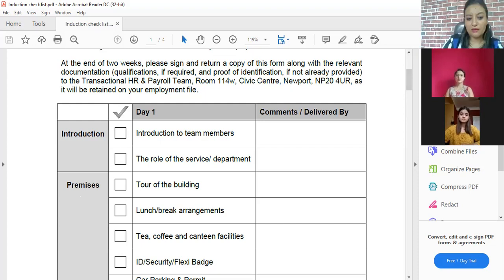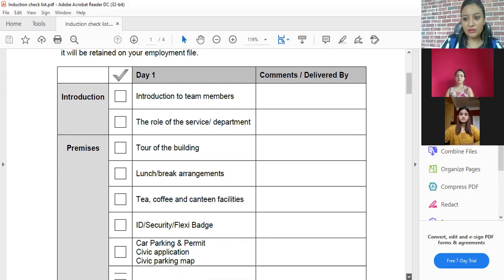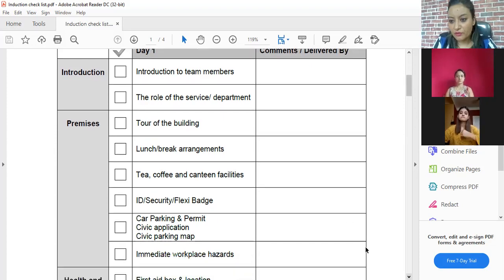So whether all this is done, so that you get a perfect induction or perfect onboarding of the new employee, so that you don't miss out. You can add on ID badges or documents collected or not, offer letter and appointment letter given or not, email IDs generated or not, system is ready or not.